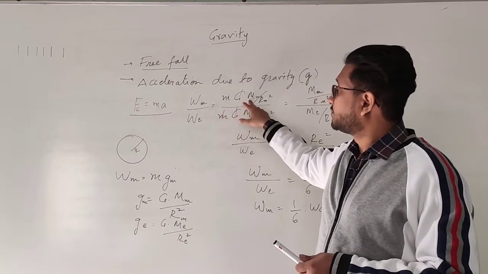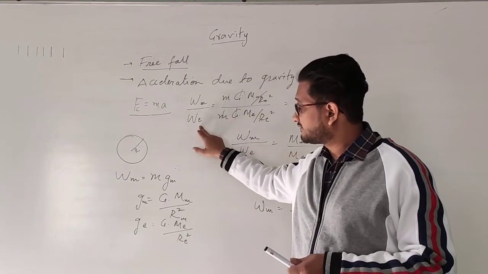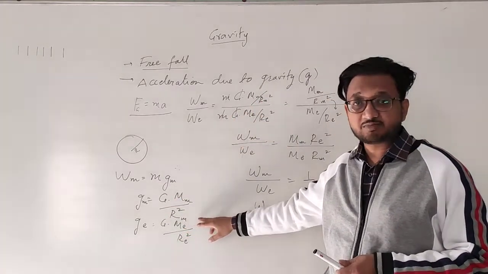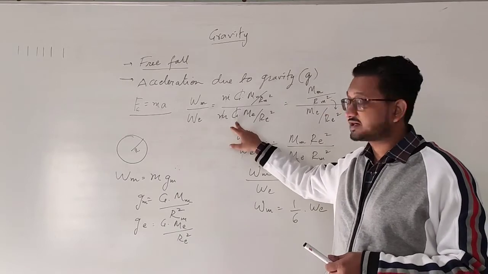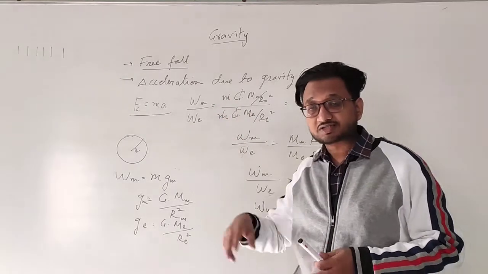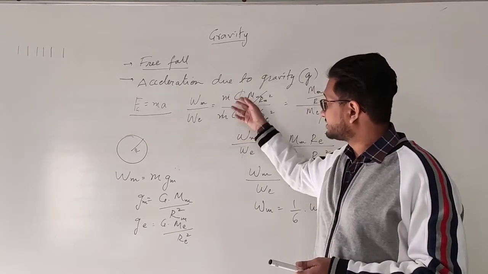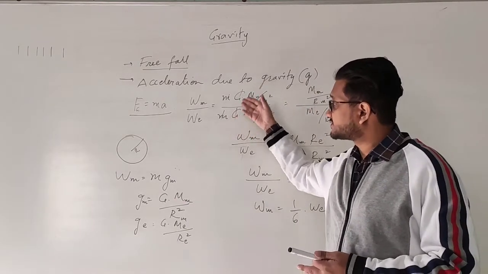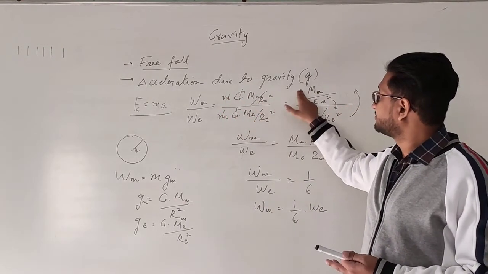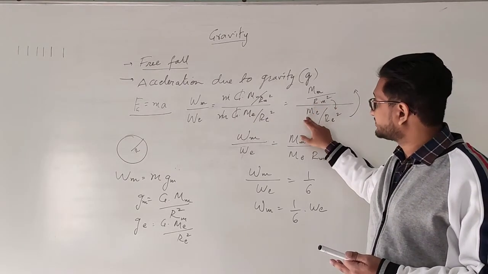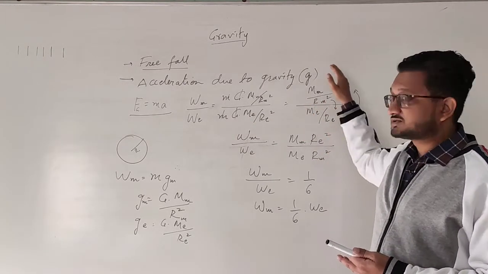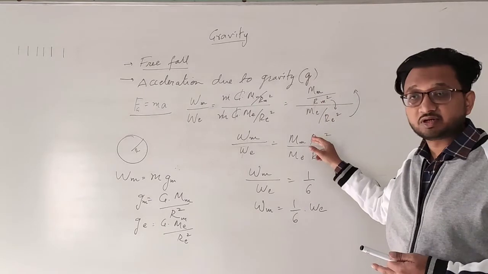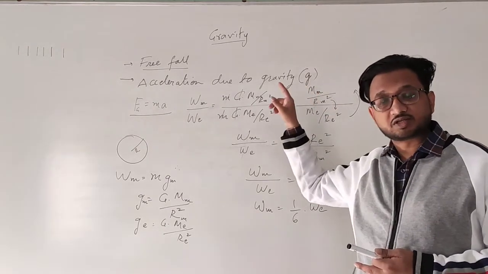So mass of moon upon radius of moon squared, and the value of gravitational acceleration, that is g, 9.8, is written as G M e upon R e squared, substituting that as well. Mass of the object is constant on the surface of earth or on the moon, and the gravitational constant is a universal constant, so it is also going to remain the same. So we can remove these values. The only thing remaining now is mass of moon upon radius of moon squared, and mass of earth and radius of earth squared. Changing the sides, because the denominator from the numerator comes down, and the denominator from the denominator goes in the numerator.